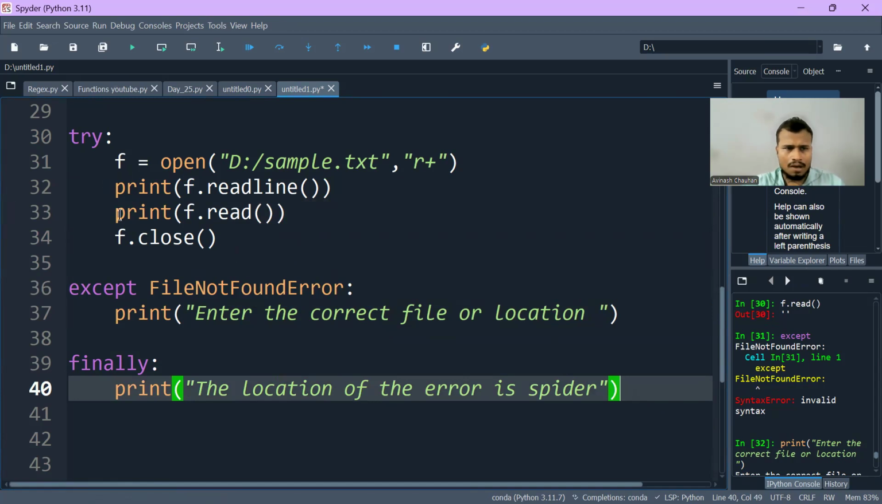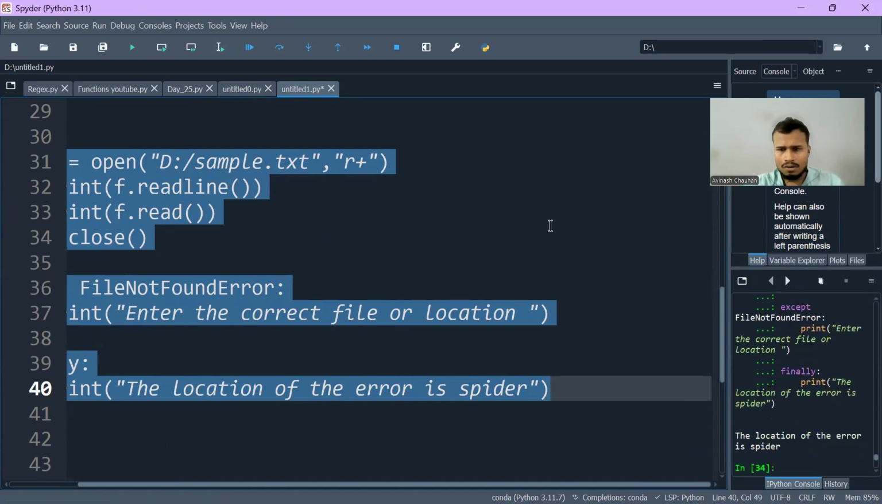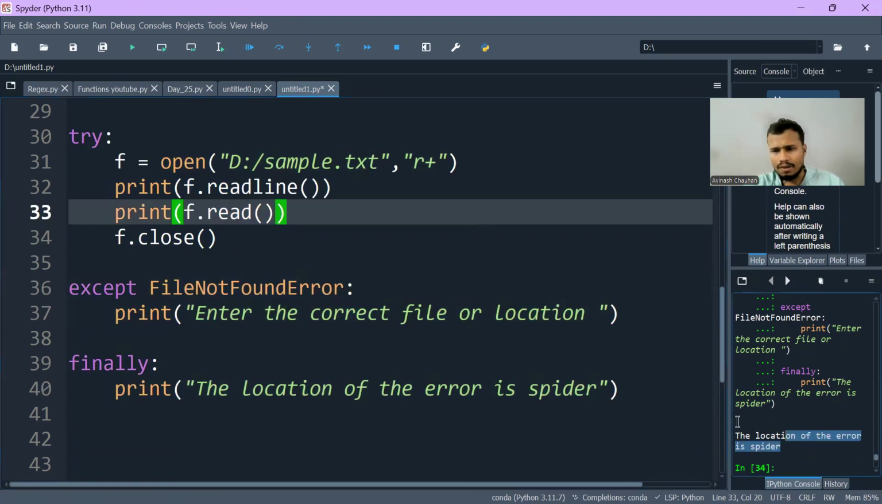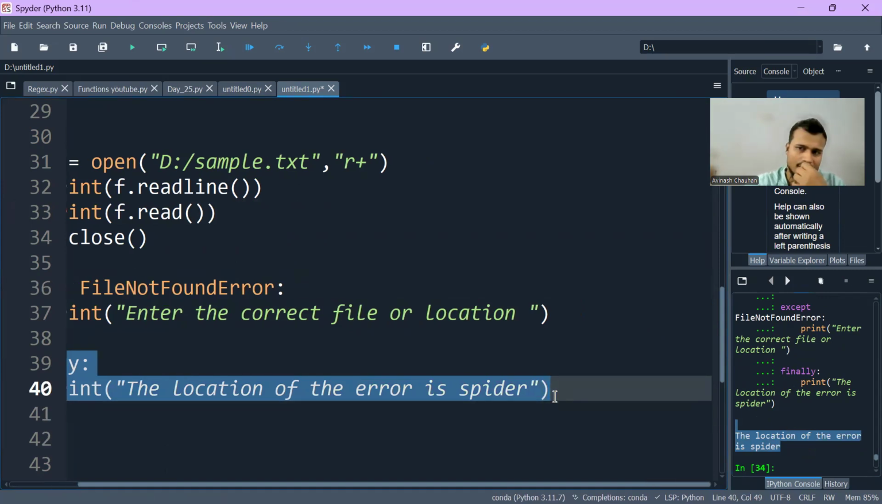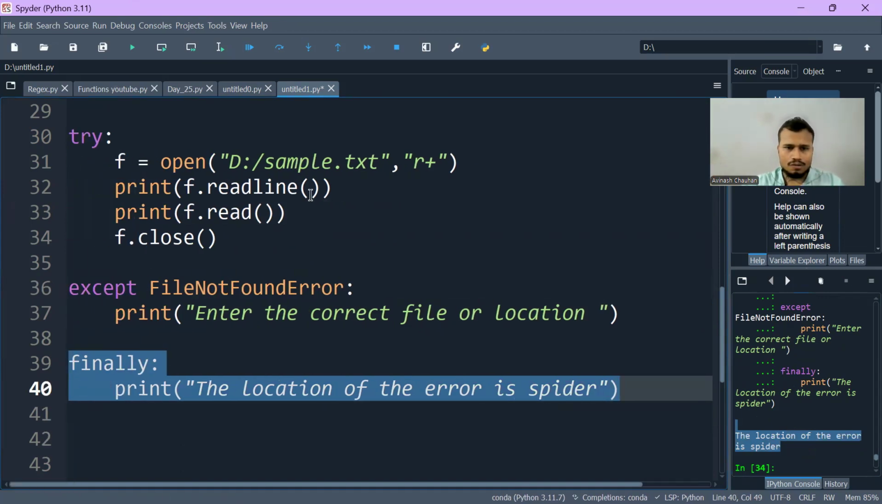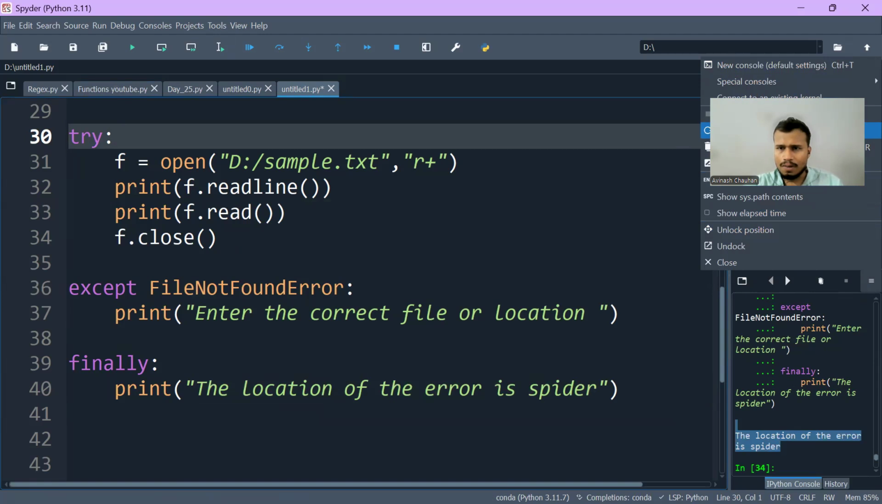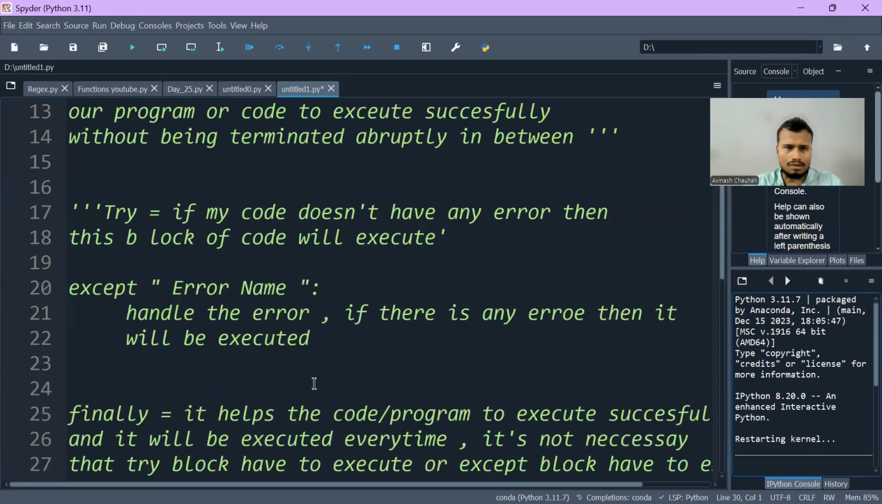Now see what has happened, and let's try to execute this line of code. You can see that irrespective of anything, my finally block, this set of code, has already been printed here. Let me restart my kernel once.